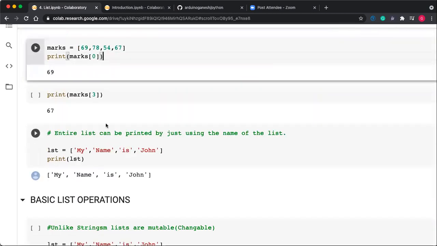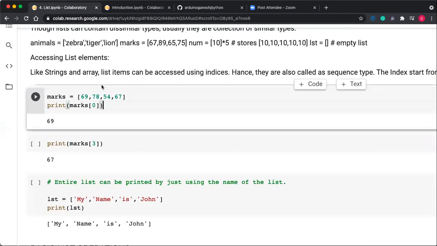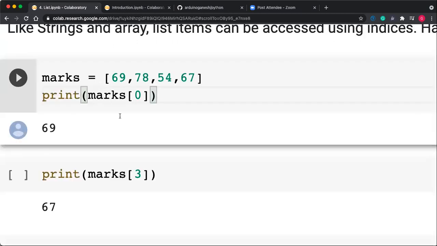So how to access the data items of the list? Very simple, using its index. We know how the index works: positive indexing and negative indexing. Positive index is known as forward traveling, forward iteration, and the negative index is called reverse iteration. In forward indexing, or positive indexing, the index starts with 0. So marks of 0, if I'm printing, I get 69. If I use marks of -1, then I get 67.